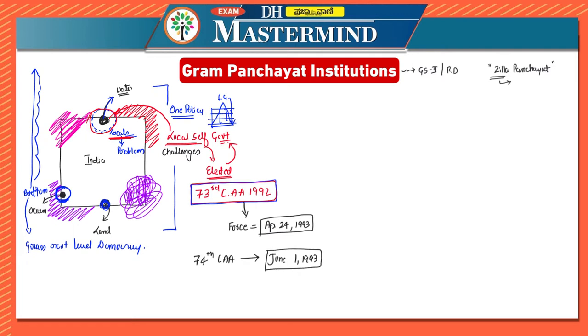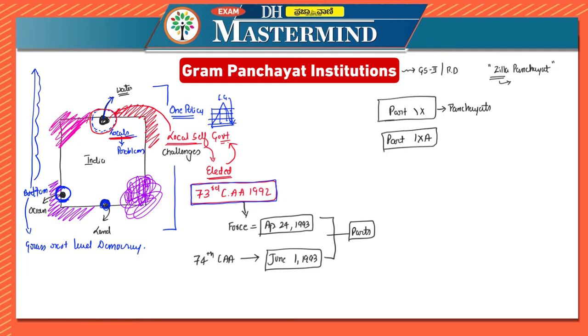Now, if you look at salient features of the 73rd and 74th Constitutional Amendments Act, these amendments itself added two new parts in the Constitution. New parts itself were added in the Constitution. Now, part 9, it was titled as the Panchayats. Part 9 itself was titled as the Panchayats. There was another part which was added, which was part 9A. So part 9 is for Panchayats, part 9A is for municipalities.